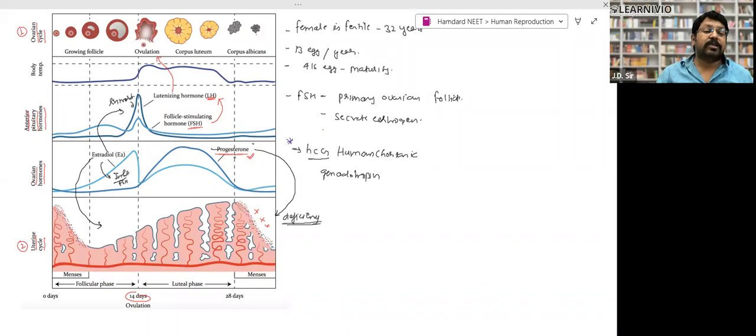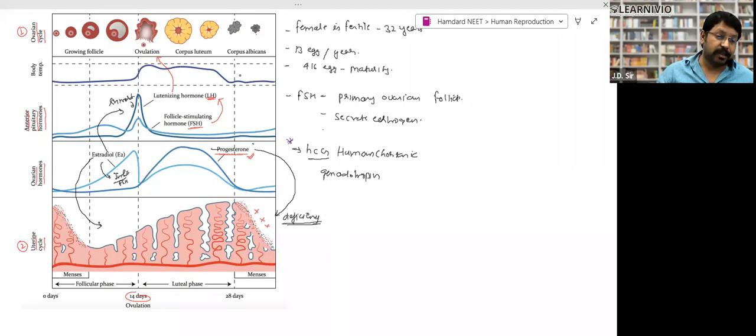When fertilization does not take place, look, try to understand where it is developing from. I have already told you progesterone is produced by the corpus luteum, right? You can see here, when fertilization does not take place, the corpus luteum degenerates. When the corpus luteum degenerates, the release of progesterone stops. If the release of progesterone stops, this membrane, this layer, the endometrium, starts getting destroyed, because to maintain this membrane, progesterone level is required.